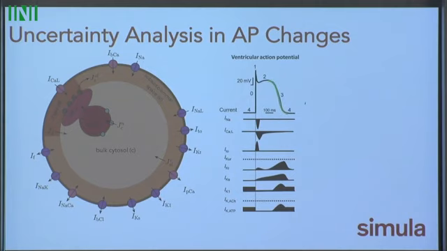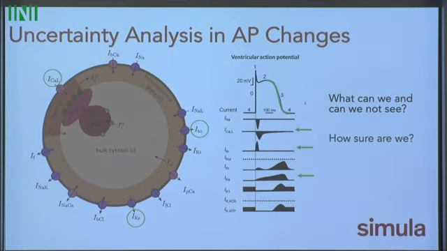And we also can ask the other question. We have very noisy data. Maybe there's no change. Do we say that this drug had no effect? Or are there combinations of these currents that all can kind of co-occur and cause zero change in the action potential? So we've been really interested in the past year of understanding what can we see and what can we not see. How sure are we? And can we quantify some of this uncertainty?